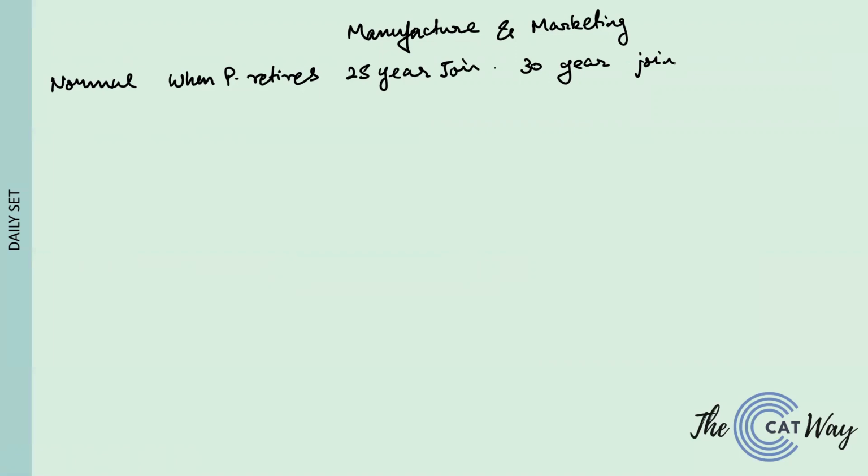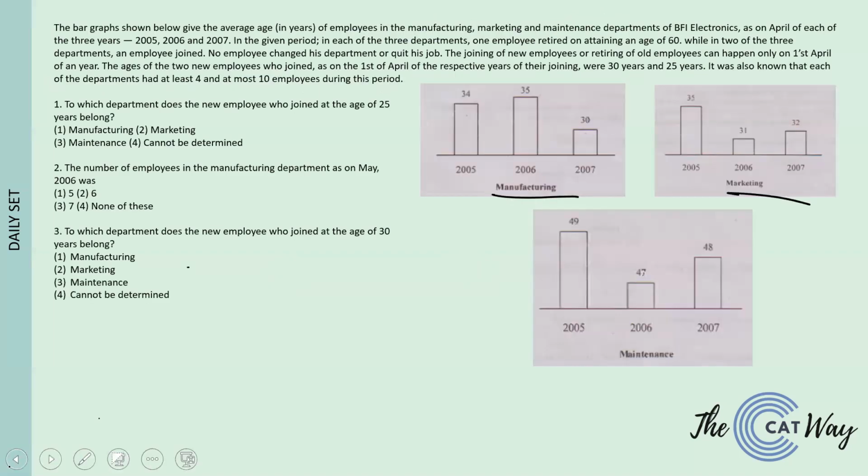Let's say we are talking about the manufacturing and marketing sector. What average age will you be taking? See, in 2006 the average age was 35, and in 2007 the average age was 30. The people who were originally there, whose age was 35, when they go into 2007 their age becomes 36, and the change is going to happen in 2007.